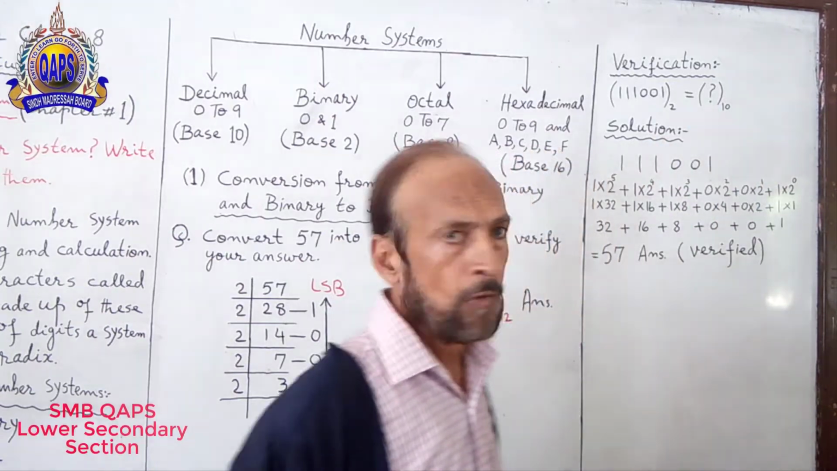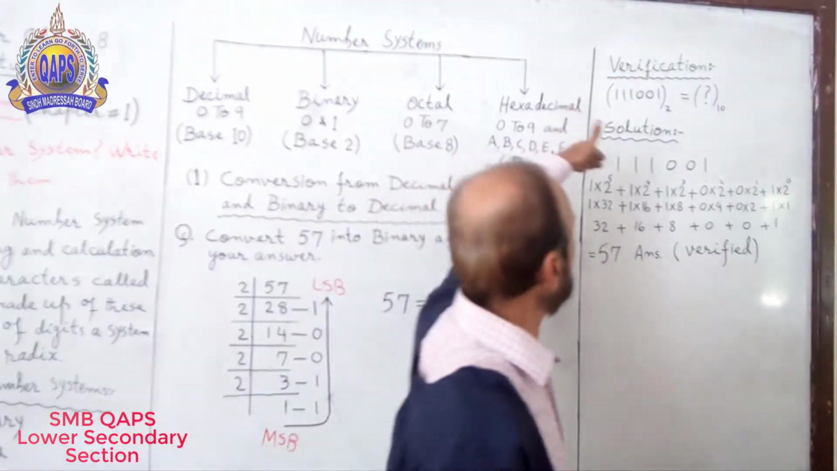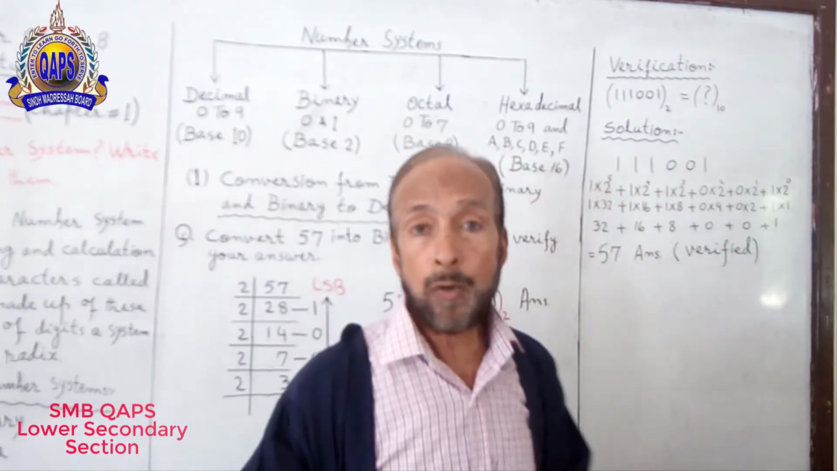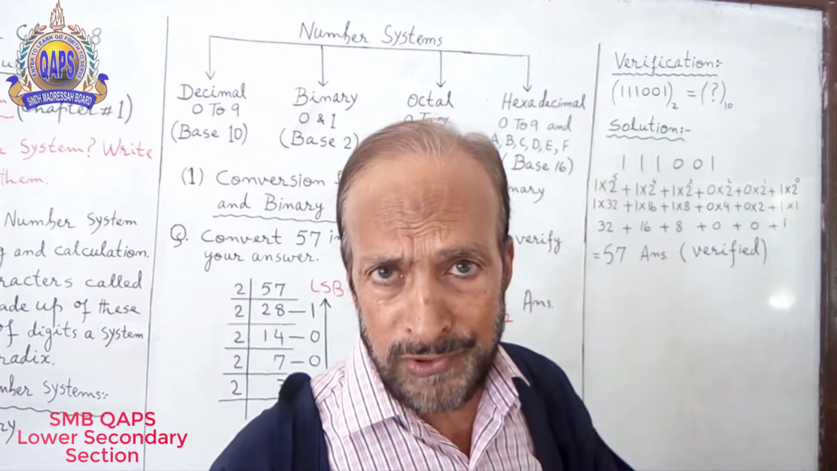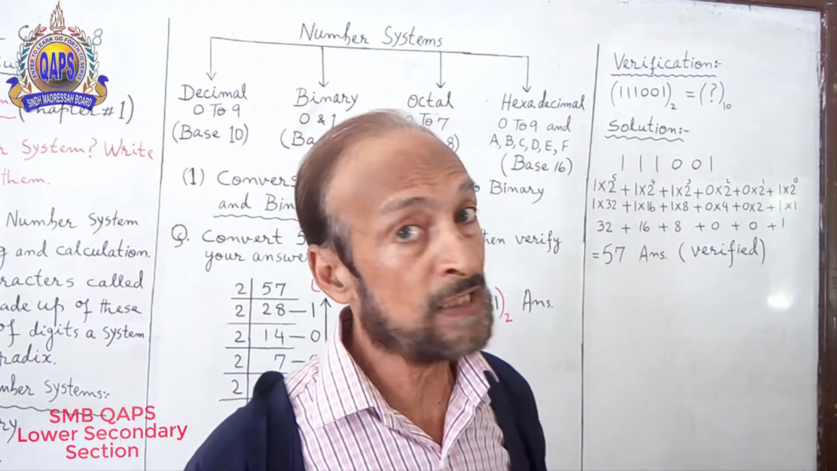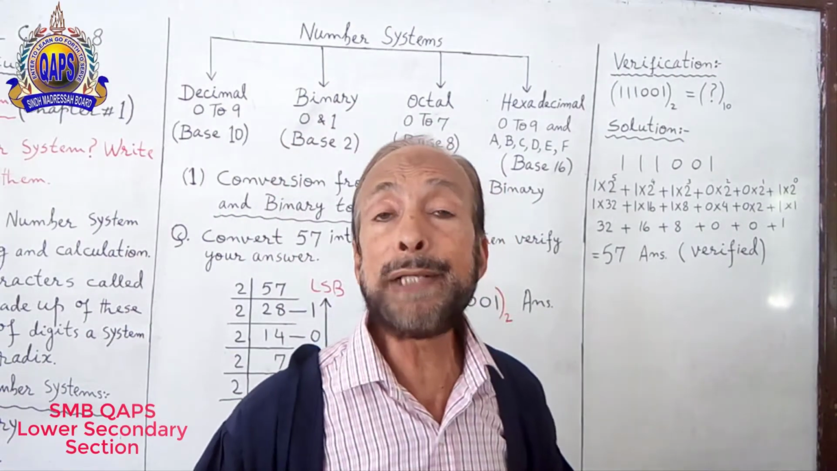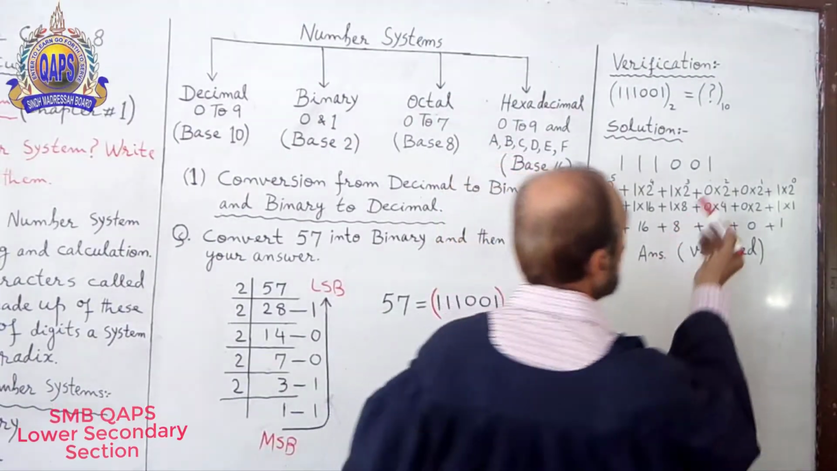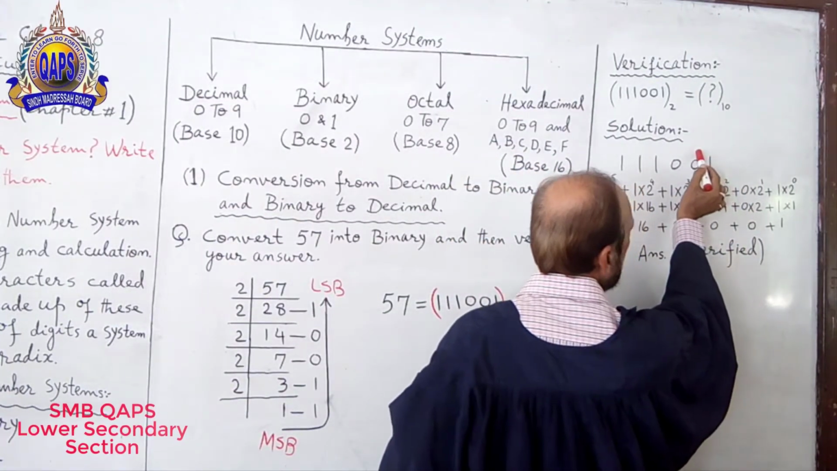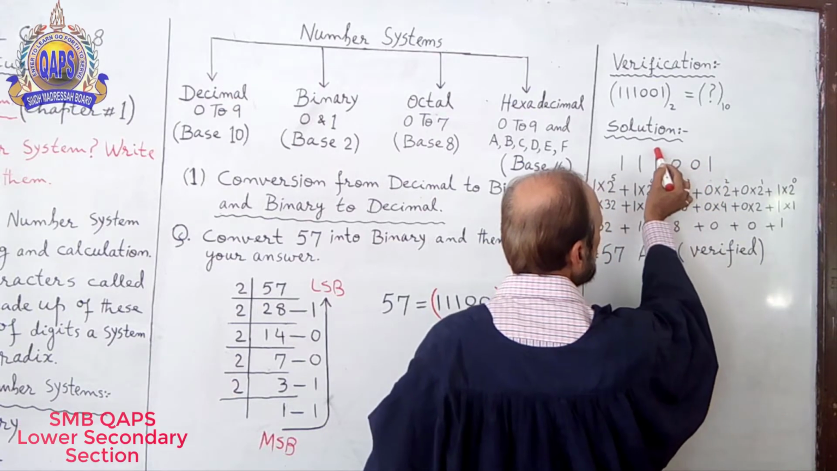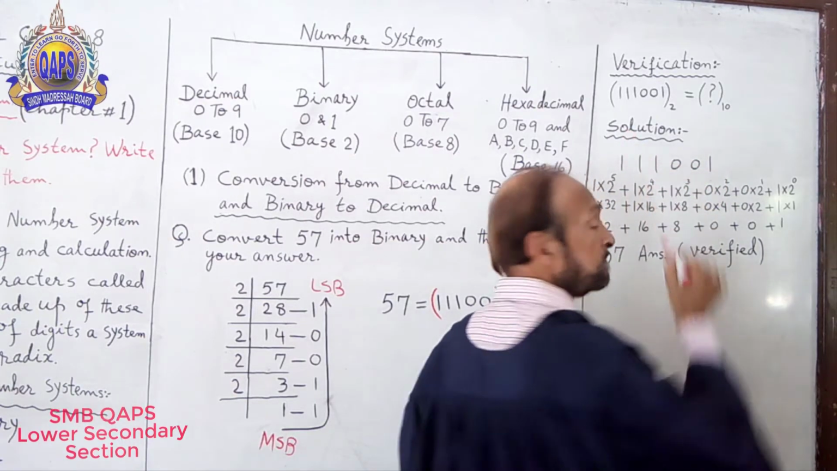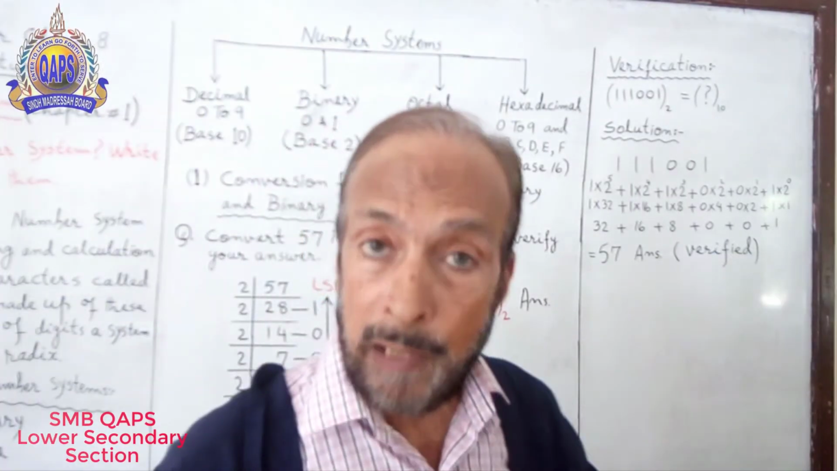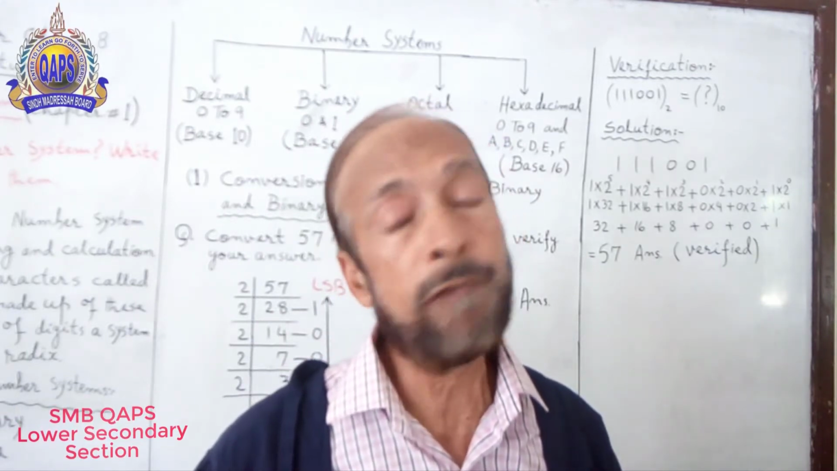Solution. First of all, write the binary number 111001. Now start counting from the right hand side. How will you count? From 0: 0, 1, 2, 3, 4, 5. We will have to count it from 0, not from 1.